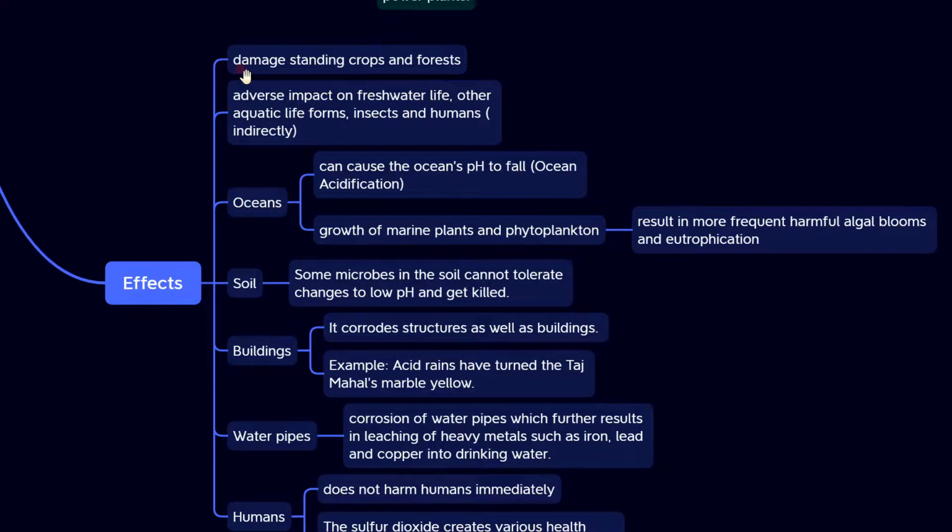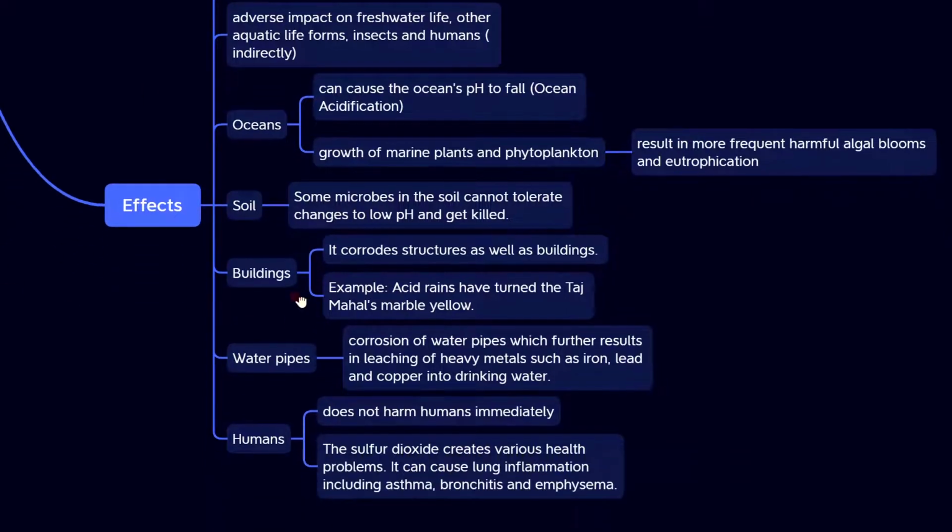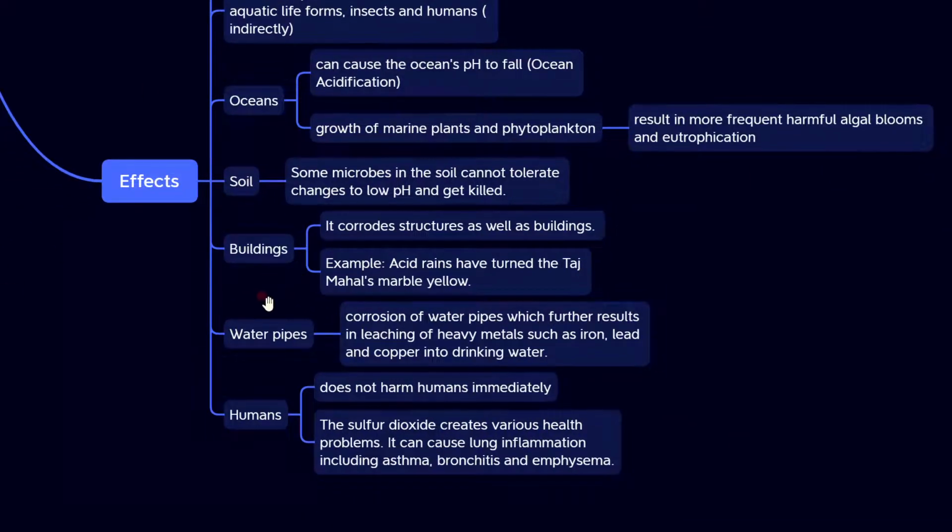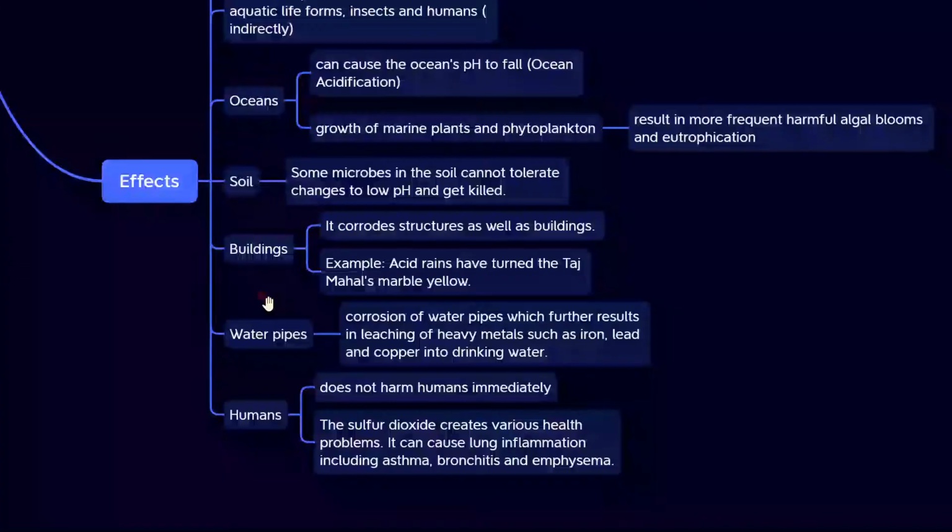So oceans can cause the ocean's pH to fall, that is ocean acidification, and also growth of marine plants and phytoplankton. Next, soil. Soil ఎలా ఎఫెక్ట్ చేస్తుందంటే some microbes in the soil cannot tolerate changes to low pH and get killed.